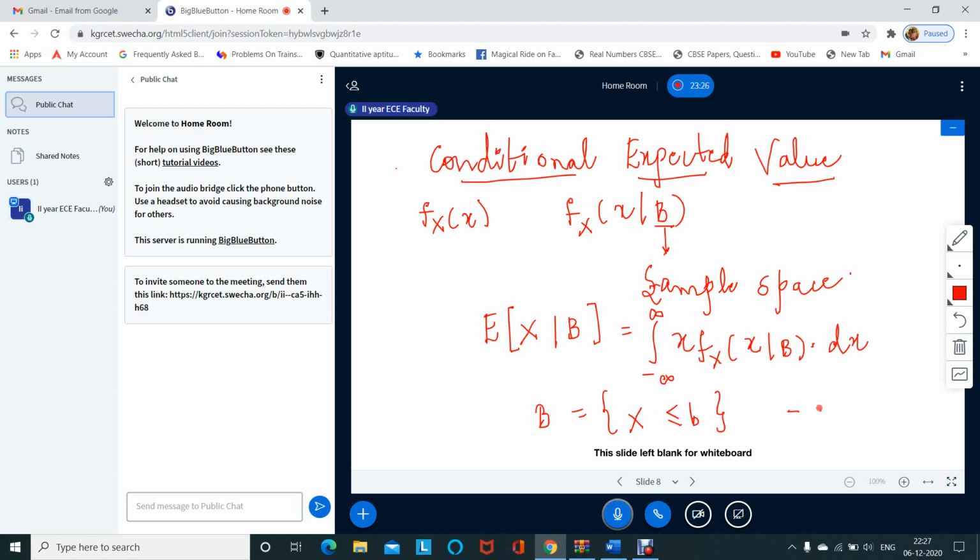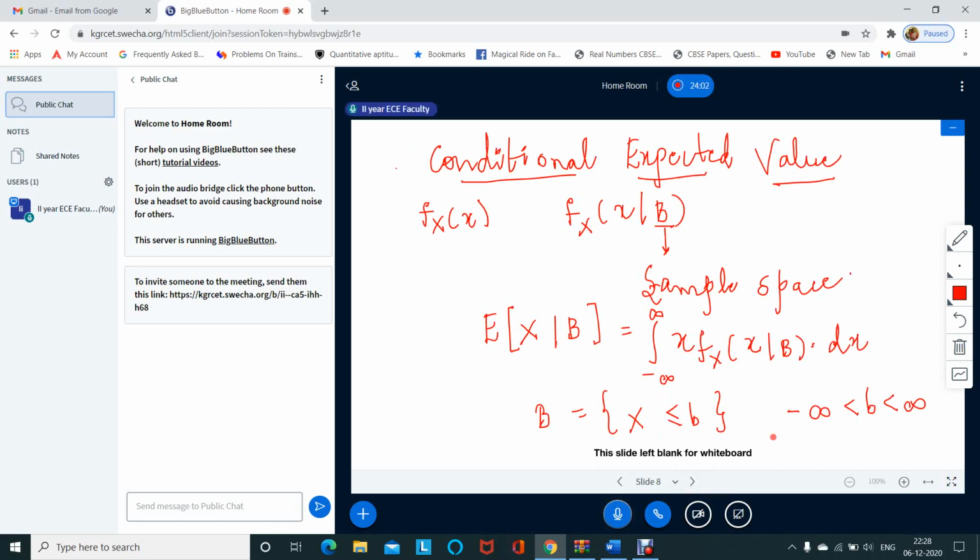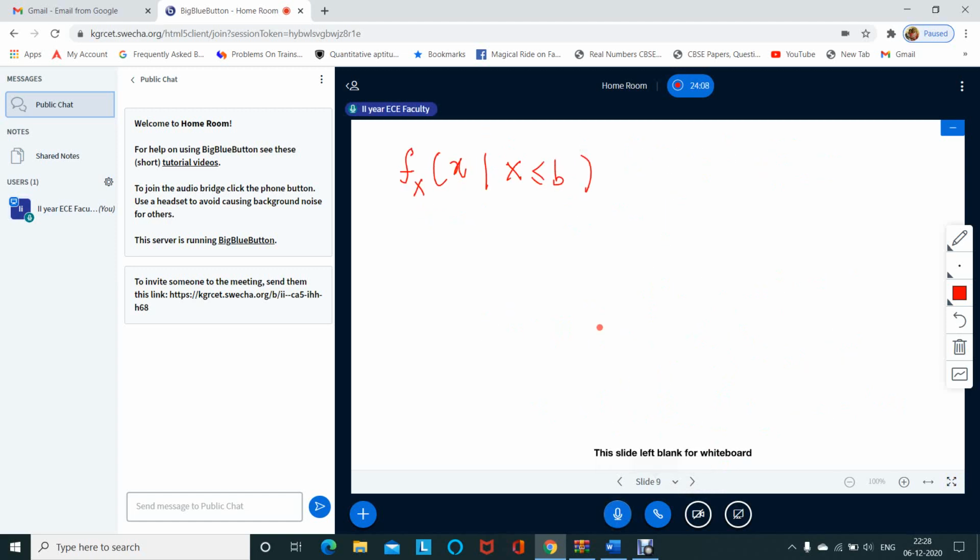It lies between minus infinity and plus infinity, so the event is x less than or equal to b. So we write this function as fx of x conditioned on x less than or equal to b.